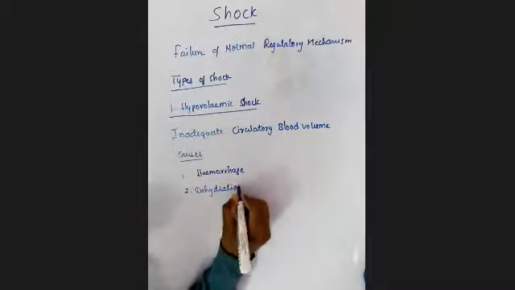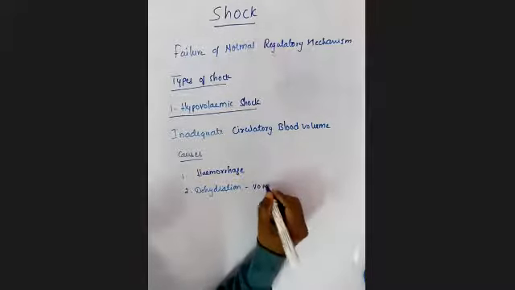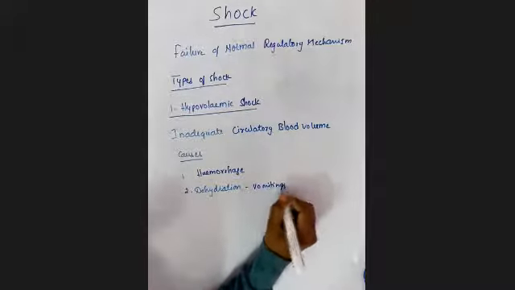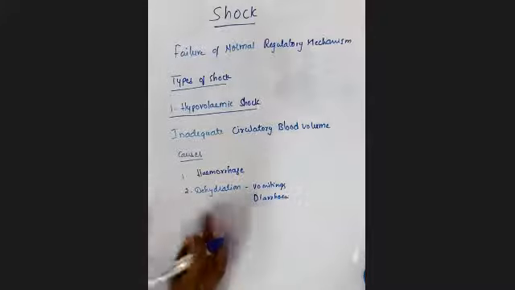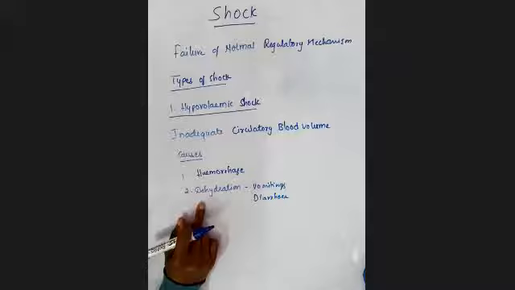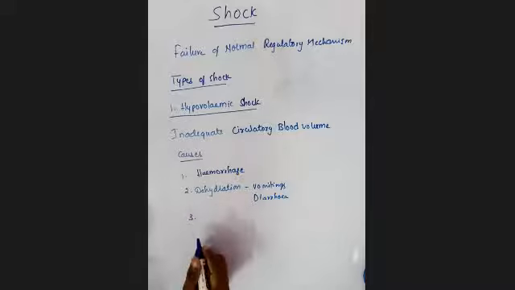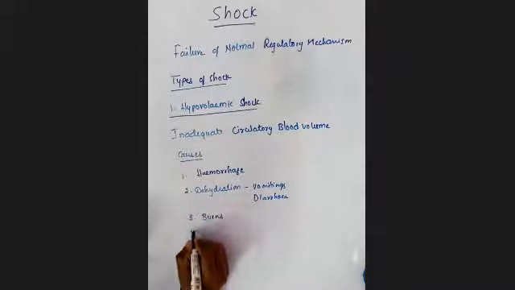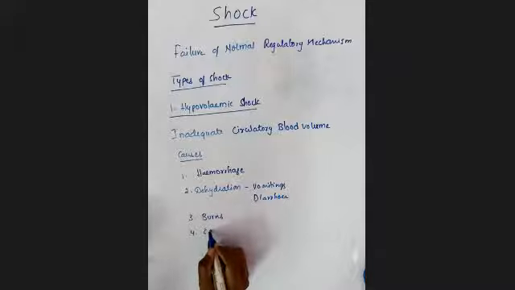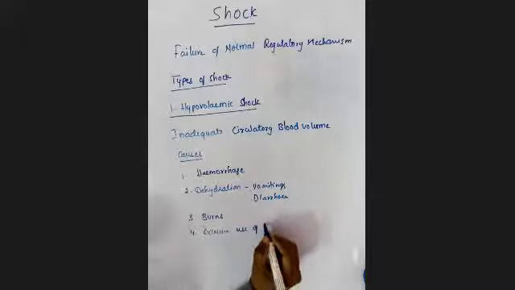Some conditions which may lead to dehydration are vomiting or diarrhea. Dehydration also leads to hypovolemic shock. The third one is burns, and the fourth one is excessive use of diuretics.